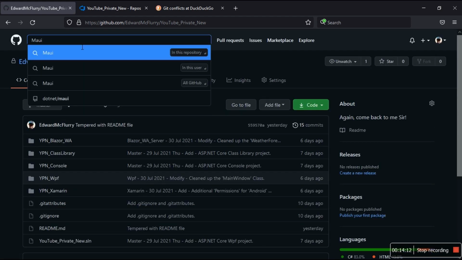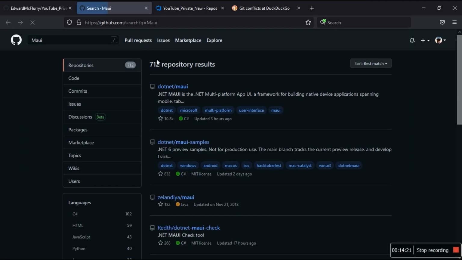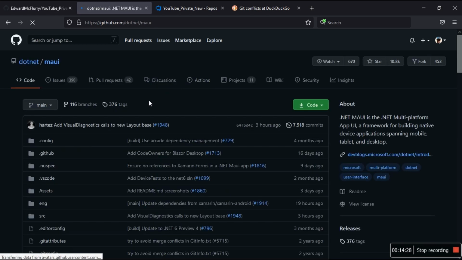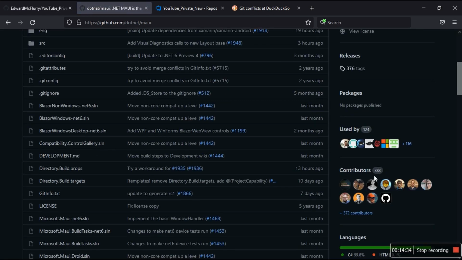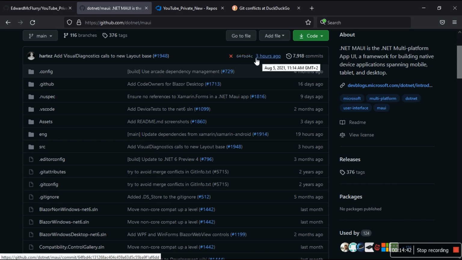Okay, so the last thing I'm going to do, I'm going to show using NetMaui. So let's go to Maui, open this in a new tab. Okay, I just want to show that with the Microsoft team and the rest of the community working on NetMaui, I'm excited about this. This is an evolution of Xamarin Forms, but I want to show you the number of contributors, 383, and then the most recent commit was 3 hours ago, and then some checks failed, but 3 hours ago. By whom? Hazes, whatever this person is, right? Add visual diagnostic calls to new layout base.